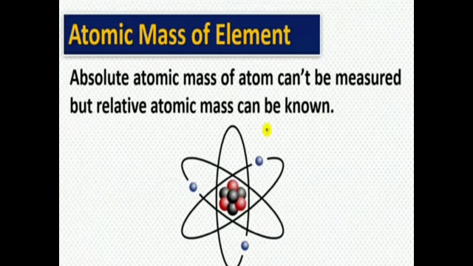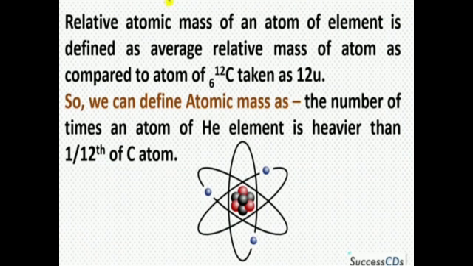Then the atomic mass of an element. As I told you in the previous slides, how to calculate the atomic mass, here we are going to see it. The absolute atomic mass of an atom can't be measured. We can't measure the exact atomic mass of an atom, but the relative atomic mass can be known. We can calculate the relative atomic mass, approximately, if you say in mathematics.